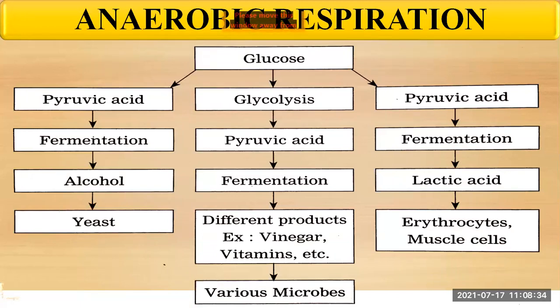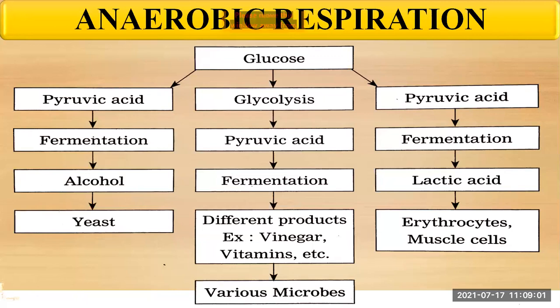Okay, here you can see that glucose is firstly oxidized to pyruvic acid. This pyruvic acid is further converted into organic acids or into alcohol, with the help of enzymes. This is called fermentation.